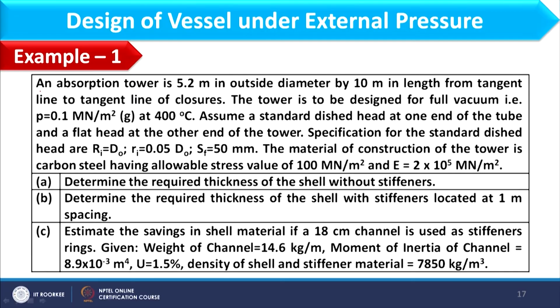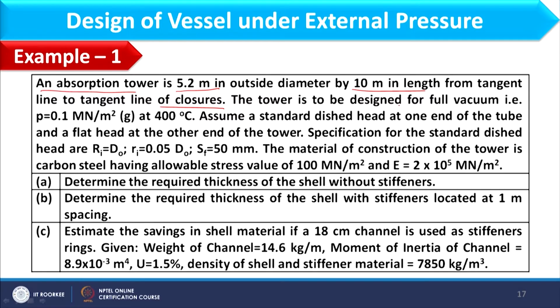Now, in this lecture we will discuss a few examples so that whatever we discussed in the previous lecture, those concepts will be more clear to you. So, let us start with example 1. This example says that an absorption column of 5.2 meter outside diameter and 10 meter length from tangent to tangent line of closures. I guess you understand the meaning of tangent to tangent line, that is nothing but the length of the shell.